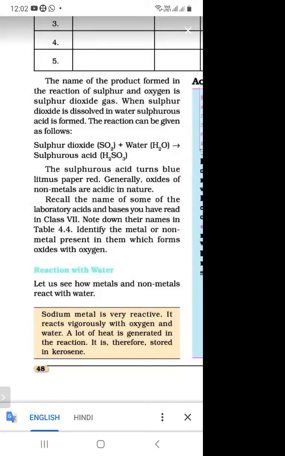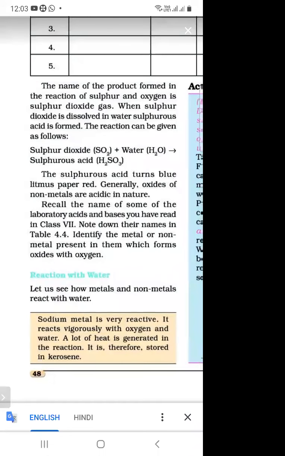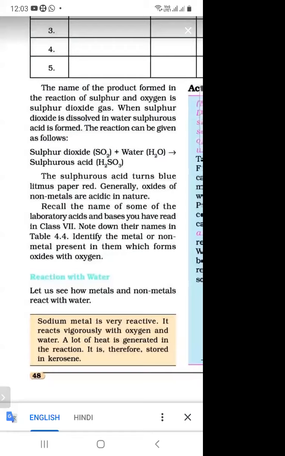As we know, out of all metals, sodium is a very reactive metal. So when we put sodium metal into kerosene oil, why do we do so? Because it is a very reactive metal, so we store it in kerosene oil. When sodium is kept in oxygen, it reacts with the oxygen and a lot of heat is generated.